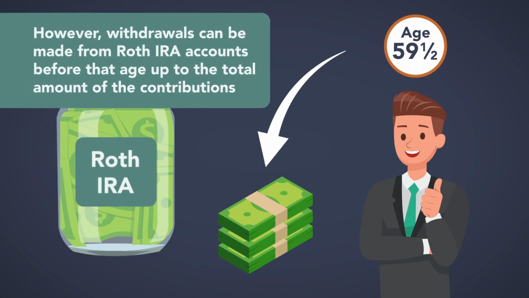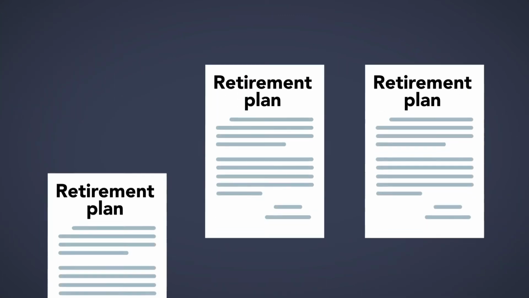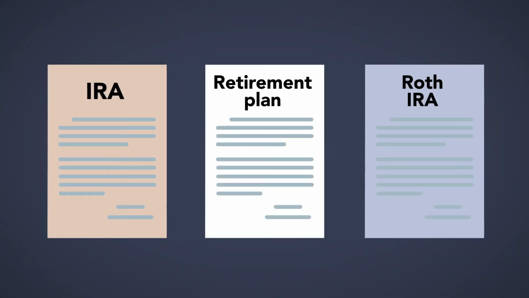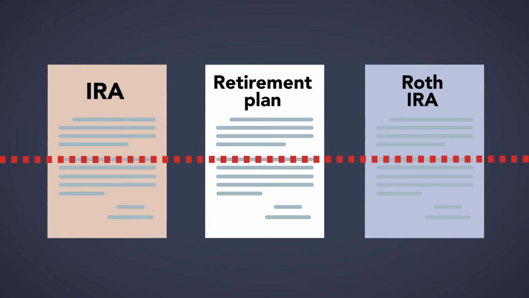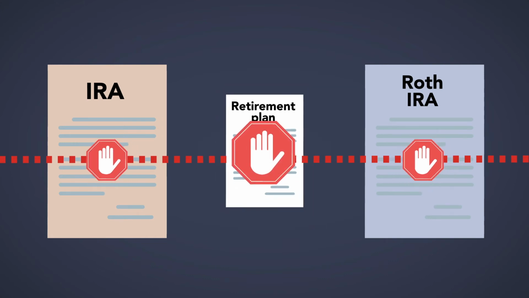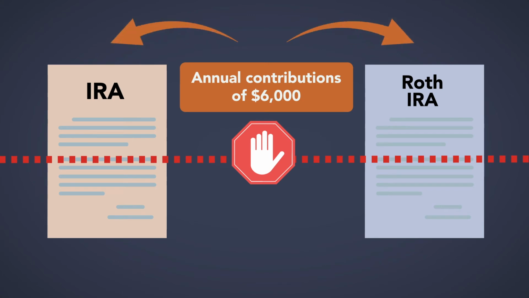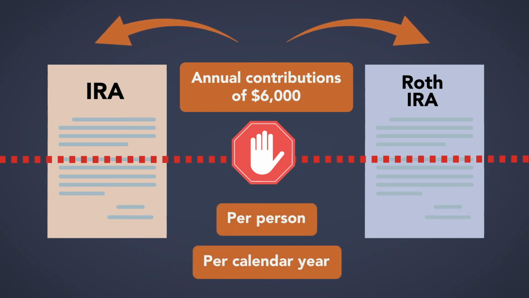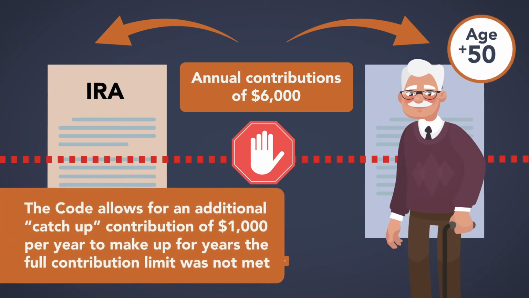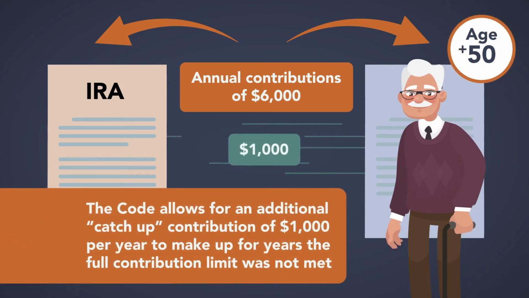However, withdrawals can be made from a Roth IRA account before that age up to the total amount of the contributions. Almost all types of qualified retirement plans, including traditional and Roth IRAs, have limitations on contributions, and many have income limitations on who can participate in these devices. The traditional and Roth IRAs are limited to annual contributions of $6,000, total between the two types of IRAs, per person per calendar year. If the owner is over 50 years old, the code allows for an additional catch-up contribution of $1,000 per year to make up for years the full contribution limit was not met.